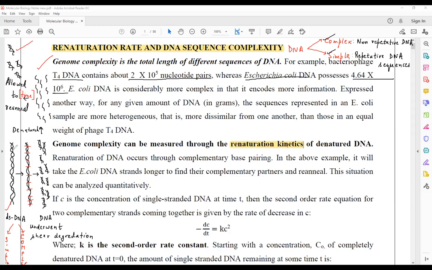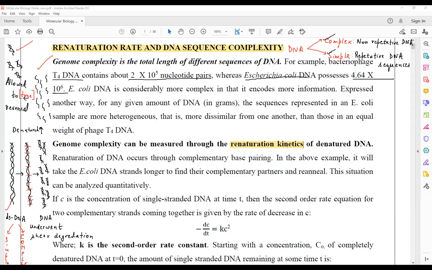Now see, if you take a human DNA here and repeat the experiment, and then in the second case you take an E. coli DNA, which DNA will take much more time to reanneal? अगर एक बार आपने ह्यूमन का डीएनए ले लिया और अगली बार आपने इकोलाई का डीएनए ले लिया, तो किसका डीएनए ज्यादा टाइम लेगा रीनेचुरेशन में? Which DNA will take much more time to renature, to reanneal?